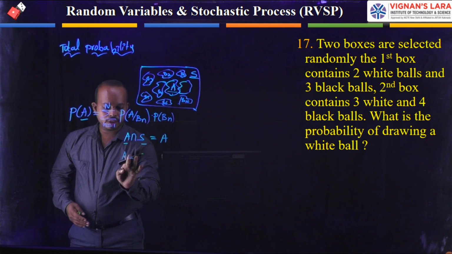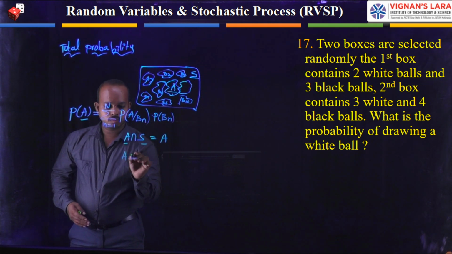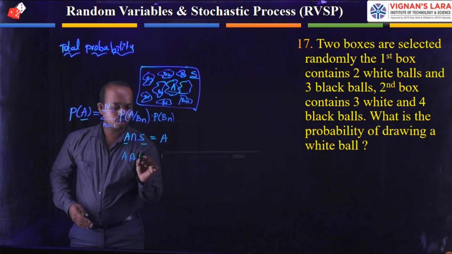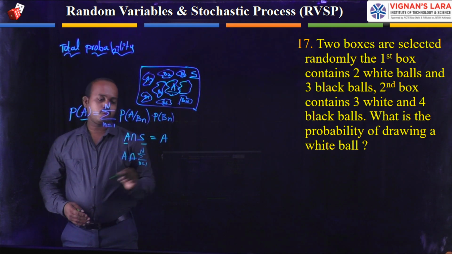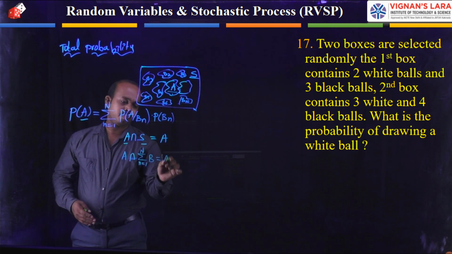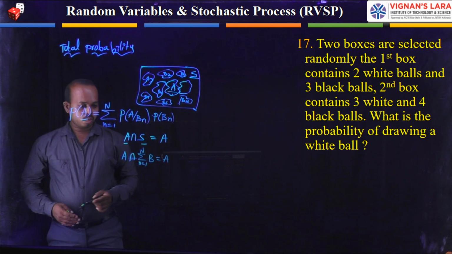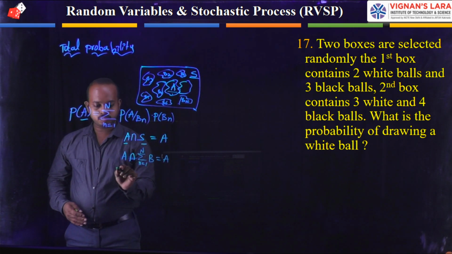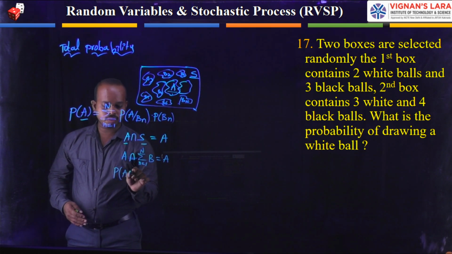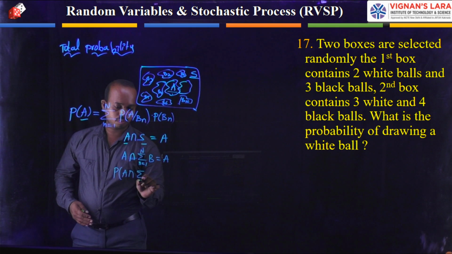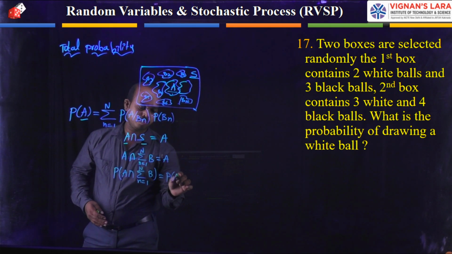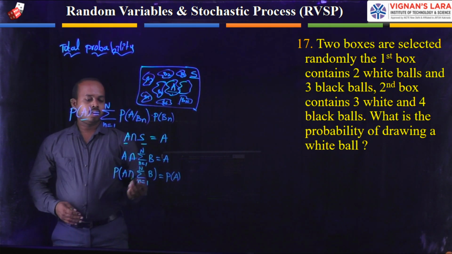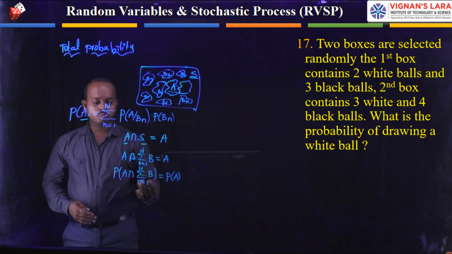So A intersection S is replaced with A intersection the union over n equal to 1 to n of Bn, which is equal to A. Now we take the probability on both sides: the probability of A intersection the union of Bn is equal to the probability of A.